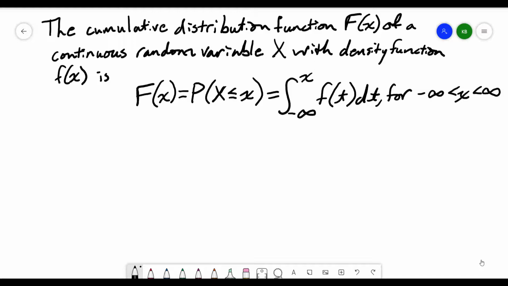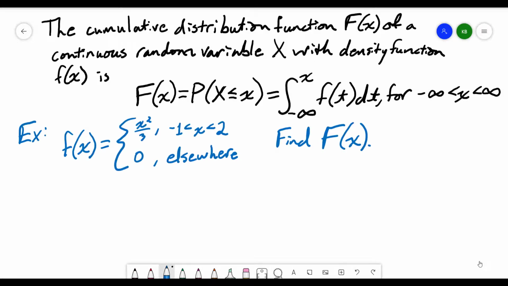What this is going to tell us is the probability that our random variable takes on a value up to x, that it's less than or equal to some value x. And to find this, we take the integral from -infinity to our value x of our density function, f of t dt. And we can do this for any real number x.